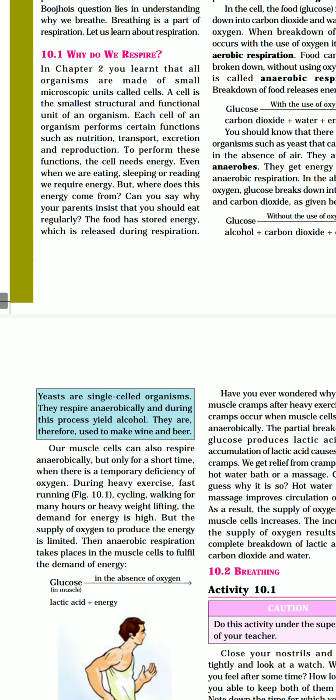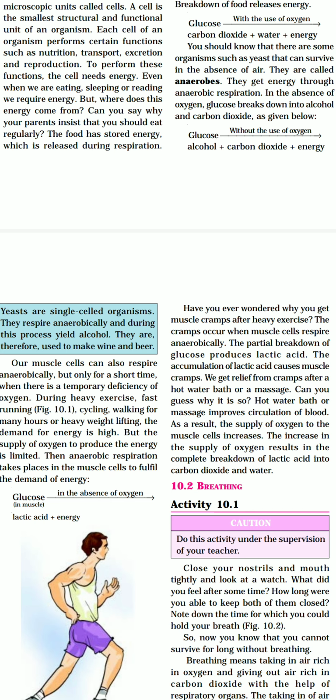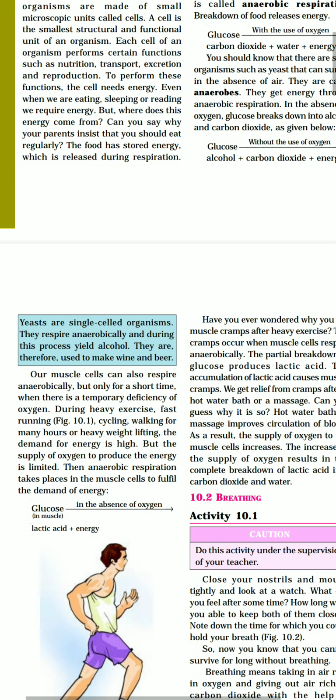Okay, now you can see one more thing in this particular box. Yeasts are single celled organisms. They respire anaerobically and during this process yield alcohol. They are therefore used to make wine and beer. Actually, in this anaerobic respiration process, you can see that alcohol is produced. So, those organisms which perform anaerobic respiration, because they produce alcohol, can also be used at industrial level to make wine and beer. So, yeast is one such example because yeast performs anaerobic respiration.